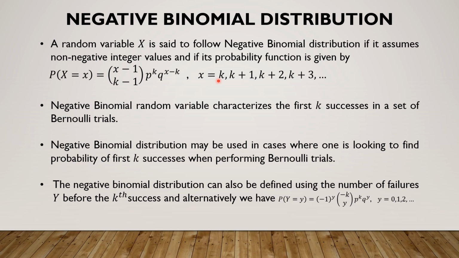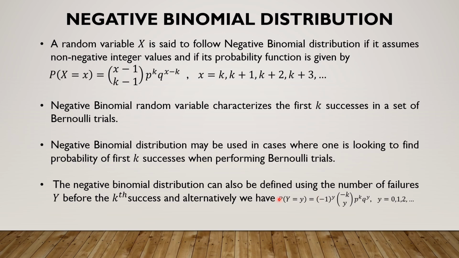10 successes can be achieved in a minimum of 10 trials. 10 successes can be achieved in 10 trials, or 10 successes can be achieved in 11 trials, or 10 successes can be achieved in 12 trials, and so on. One cannot achieve 10 successes in less than 10 trials. That is absurd. That is why x takes values from k onwards, k being the required number of successes.